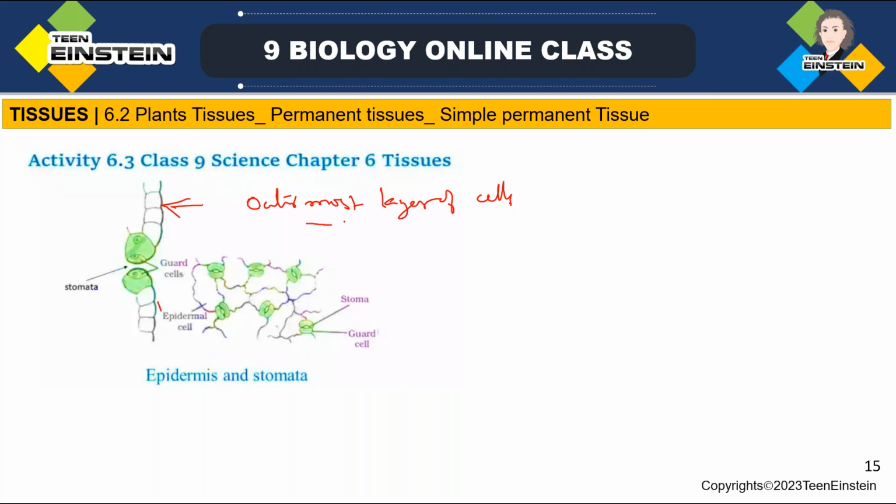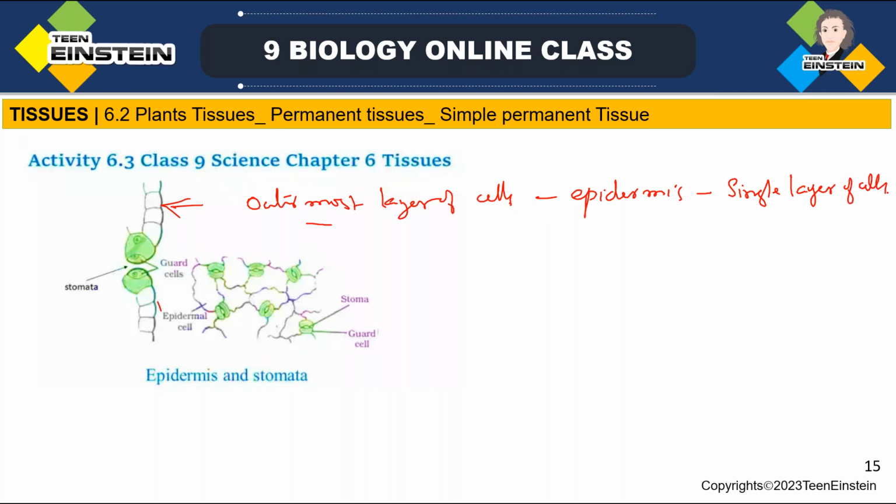What do you observe in the outermost layer of the cells? Here you can see this is the outermost layer, which is called epidermis. Epidermis is usually made up of a single layer of cells.